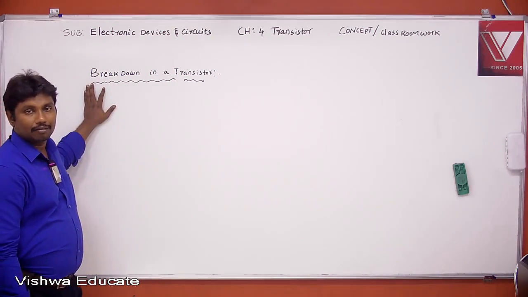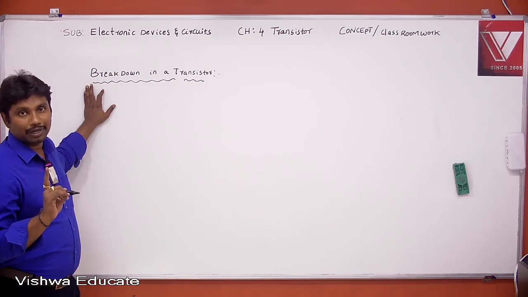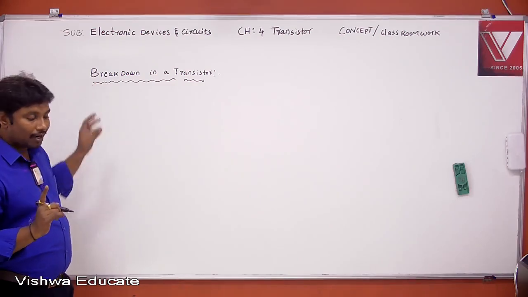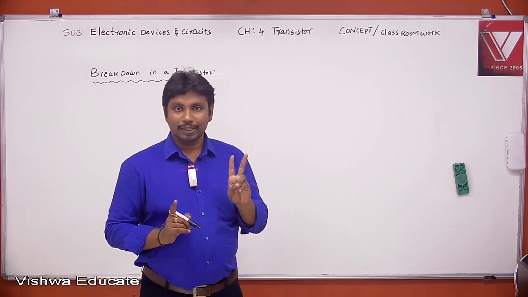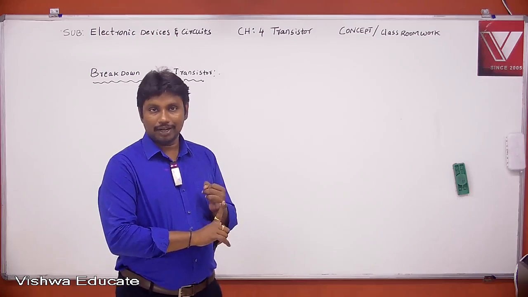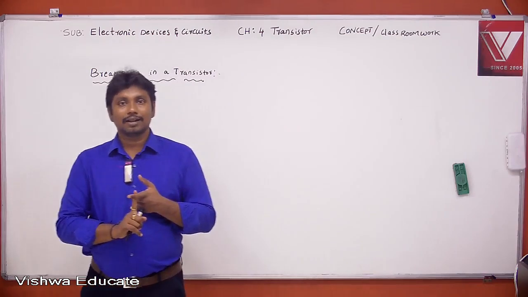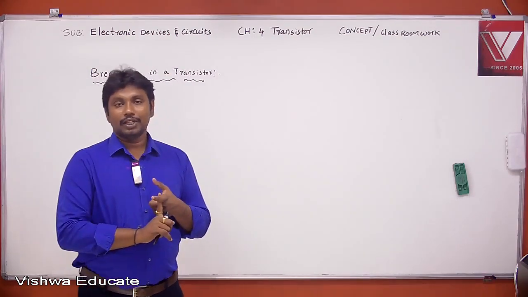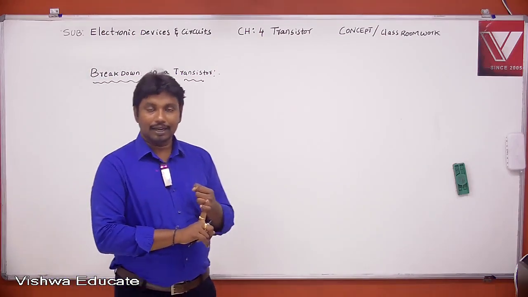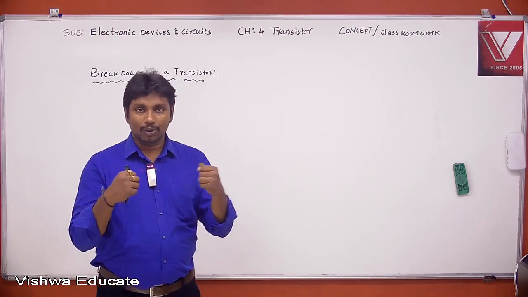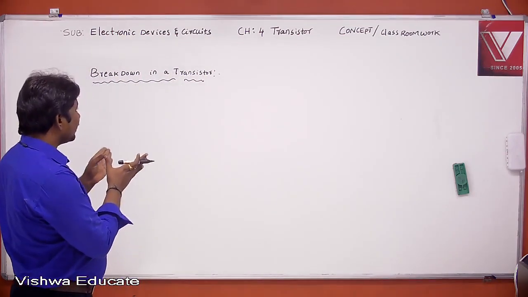Breakdown is nothing but the sudden increasing of current due to the high reverse voltage. I think we already discussed this in our diode chapter. Breakdown can happen in two ways: one is Zener breakdown, another one is avalanche breakdown. Zener breakdown occurs in a heavily doped PN junction due to the high electric field. Avalanche breakdown occurs in a lightly doped PN junction due to collision of atoms. Now, what type of breakdown can occur in the case of a transistor?